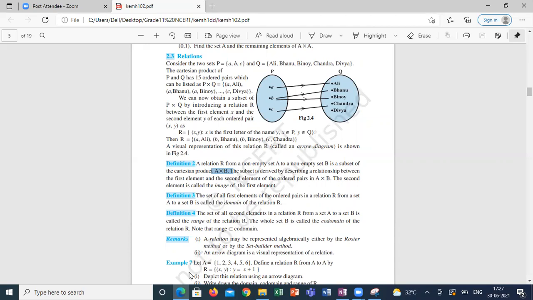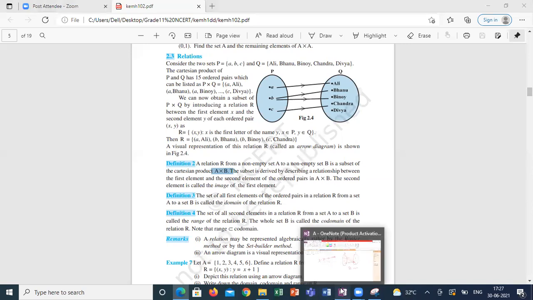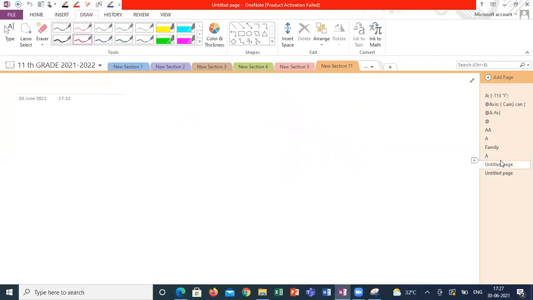Guys, are you clear what I'm saying? Students, are they clear or not? Suppose I am saying, students, are you clear? What is the meaning of relation exactly? Hello, guys, are you there? Yes, sir. Relation meaning understood, sir.